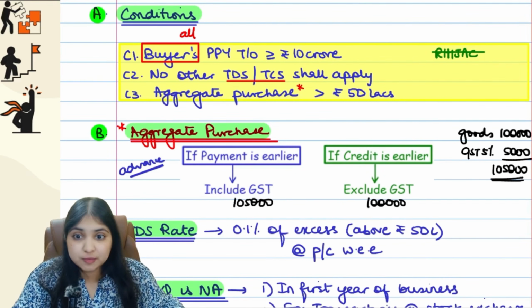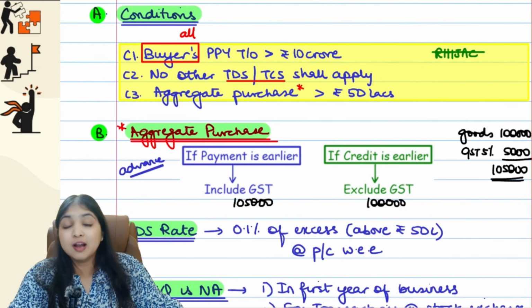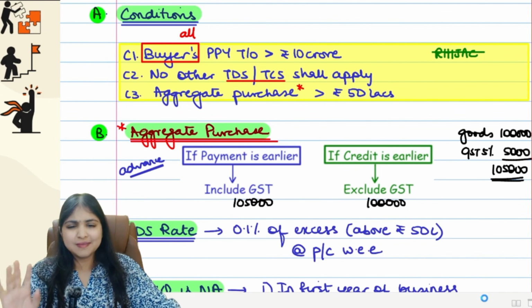Make one small correction, please. The buyer's preceding previous year turnover has to be more than rupees 10 crore. I had written more than or equal to, that is wrong. It has to be more than rupees 10 crore. Okay, make that small correction.